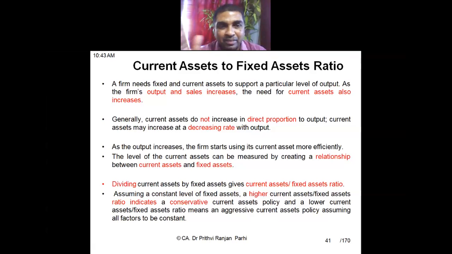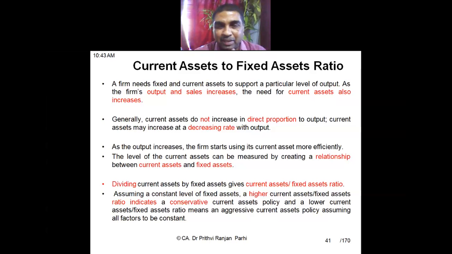Okay, assuming a current level of fixed asset, a higher current asset to fixed asset ratio indicates a conservative current asset policy. A higher ratio means more proportion of current asset, which indicates a conservative approach. That is, management is conservative, management gives more current asset. By doing so, management is taking less risk. More current asset means less risk. Is it not? Yes, sir. But if this ratio is low, that means management is aggressive.